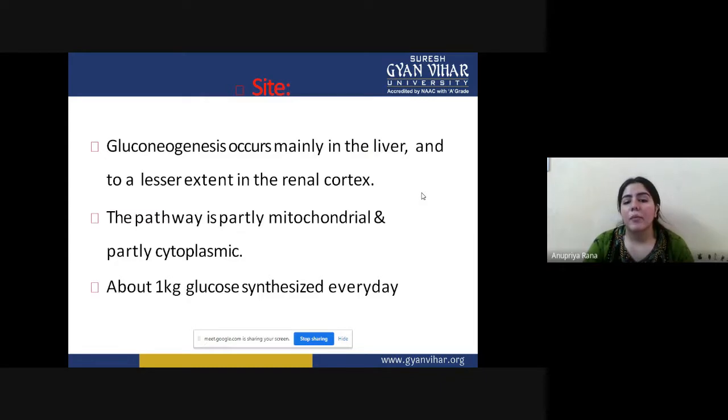The pathway is partially mitochondrial and partially cytoplasmic. Those were the organs in which gluconeogenesis happens. If we want to see at what part of a cell it happens, it is partially mitochondrial and partially cytoplasmic, meaning it can happen either in the mitochondria or in the cytoplasm. Both sites have to be involved to complete the gluconeogenesis process. About 1 kg of glucose is synthesized every day.